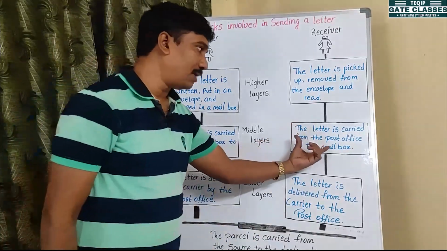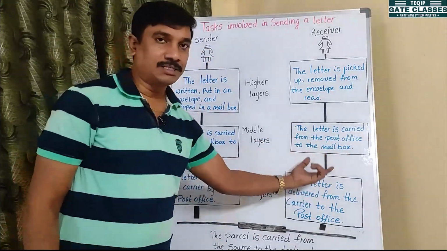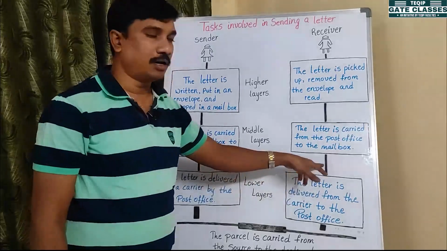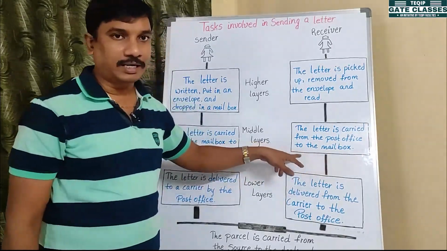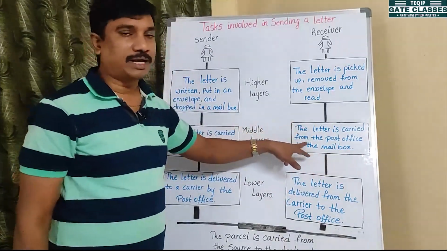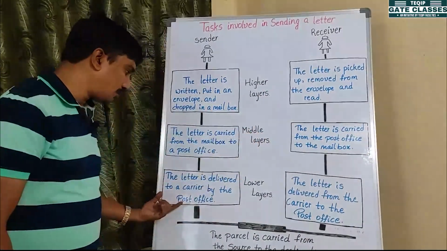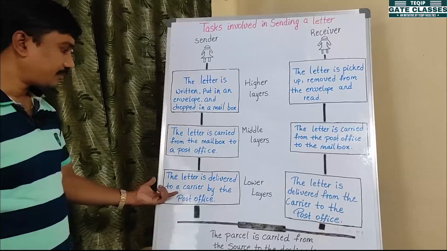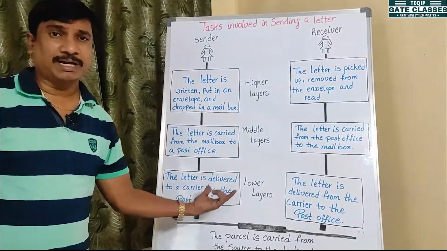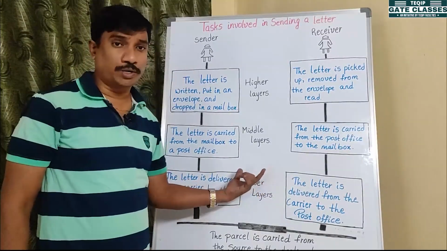Whereas on the receiver side, all the letters are taken to the postman, who gives or drops them at their home, right? So that is the middle layer. And in the bottom layer, you observe the delivery mechanism, how the delivery is going on.